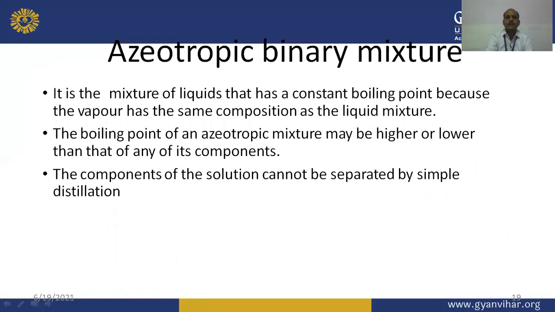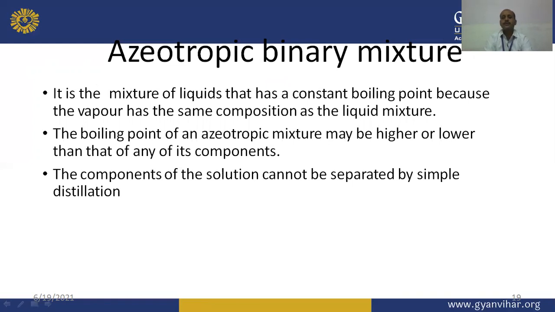Now, next one is the azeotropic binary mixture. An azeotropic binary mixture is a mixture of liquids that has a constant boiling point because the vapor has the same composition as the liquid mixture. The boiling point of an azeotropic mixture may be higher or lower than that of any of its components. The components of the solution cannot be separated by simple distillation.